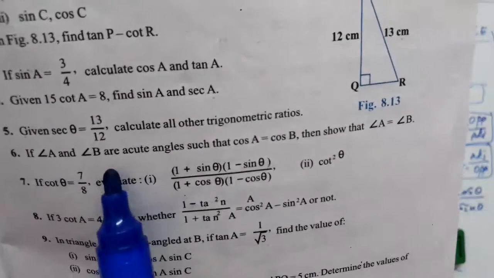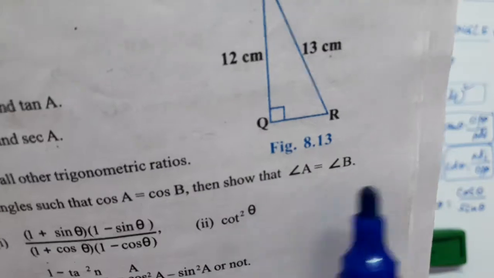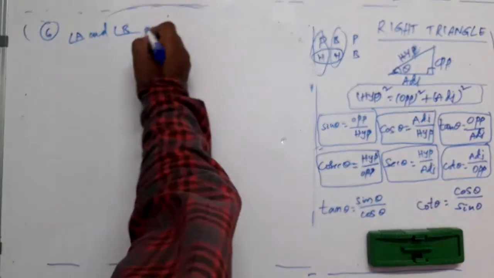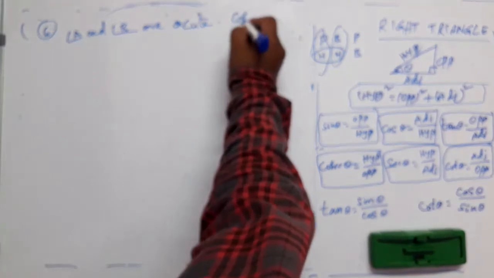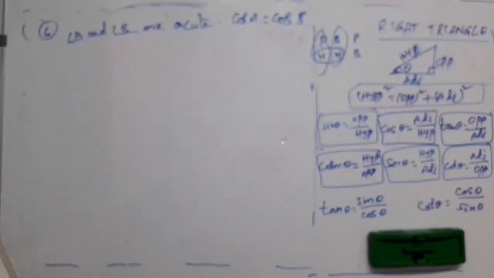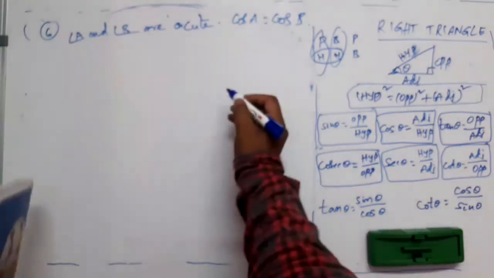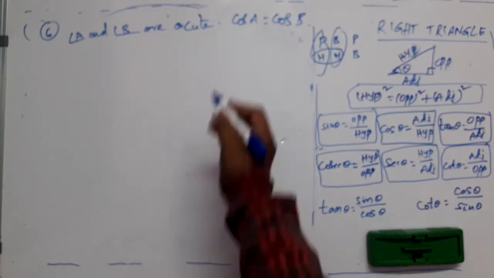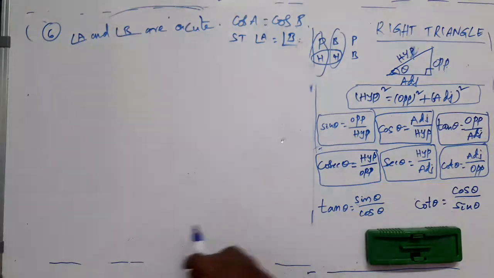If angle A and angle B are acute angles such that cos A is equal to cos B, then show that angle A is equal to angle B. Angle A and angle B are acute angles and cos A is equal to cos B. That is given, right? Show that angle A is equal to angle B. That is our target.